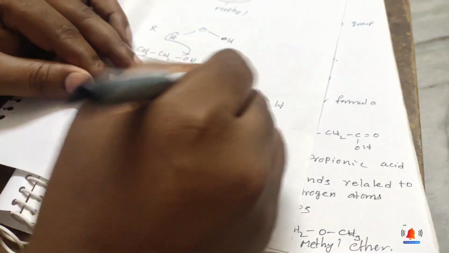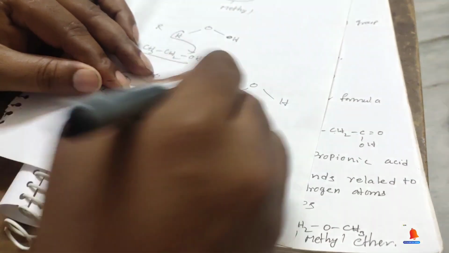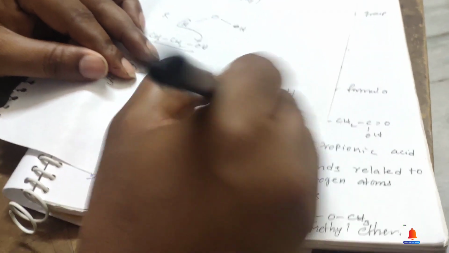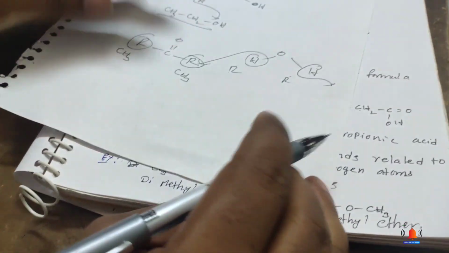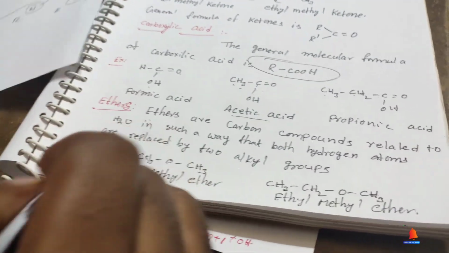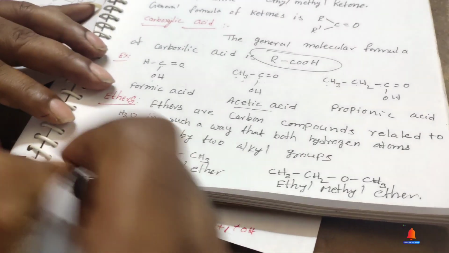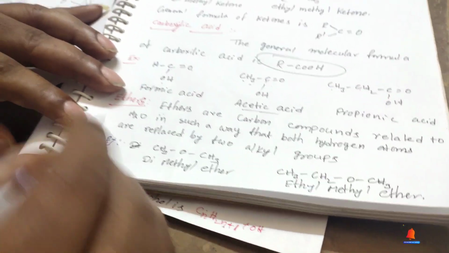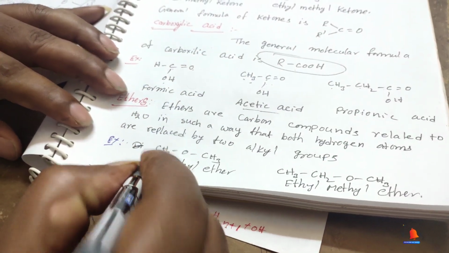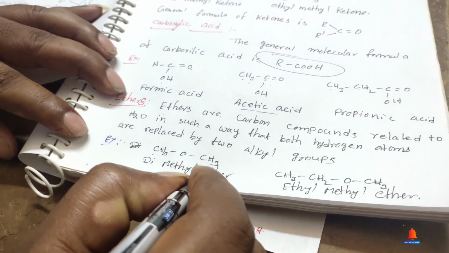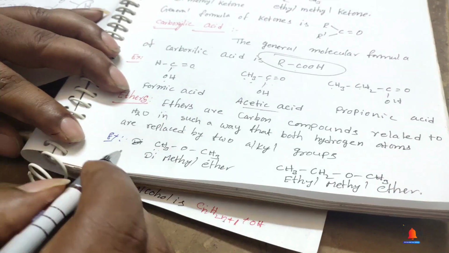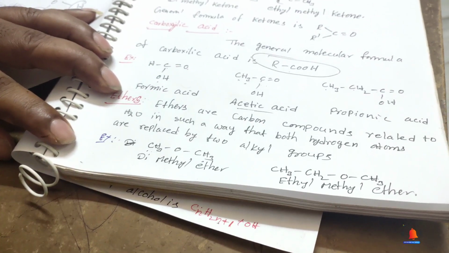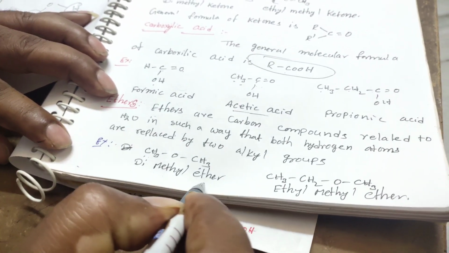In the water molecule, two hydrogens are replaced by R, and in that case it forms an ether. Ethers also have many types. For example, one methyl group and another methyl group, with an oxygen in the center between them. So the given compound name is dimethyl ether.